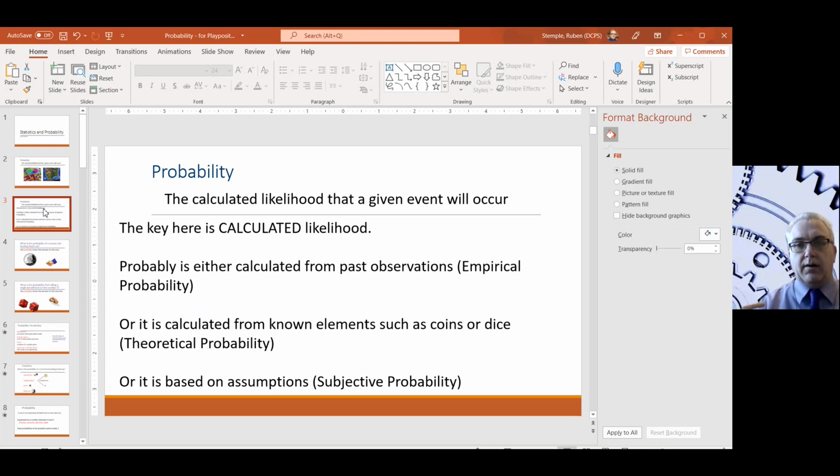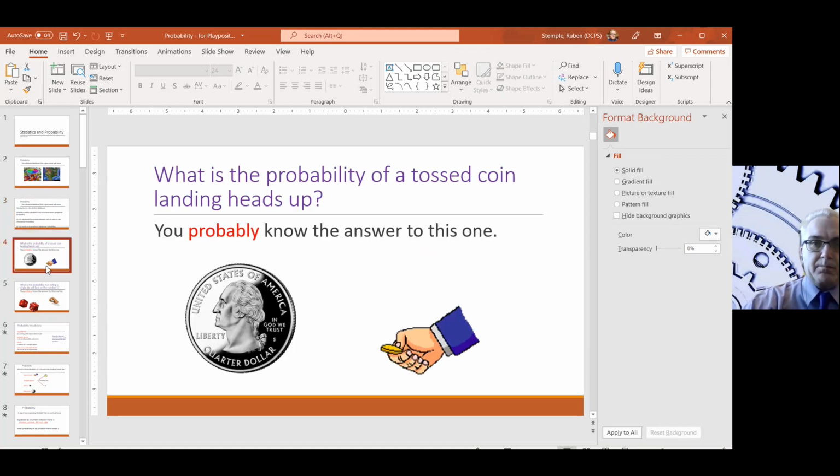So that became a subjective probability at the beginning, and now it's moved to more of an empirical probability because we have some data. We have data that if you take this vaccine, you are going to be more protected from COVID. So things adjust as they go along. At some point, it may even become theoretical probability because we may have enough data that it's more or less a known element. We're not quite there yet. I think we're more on the empirical probability side right now when it comes to vaccines.